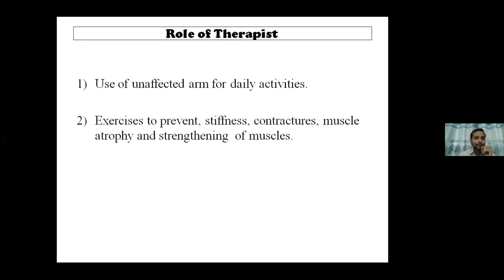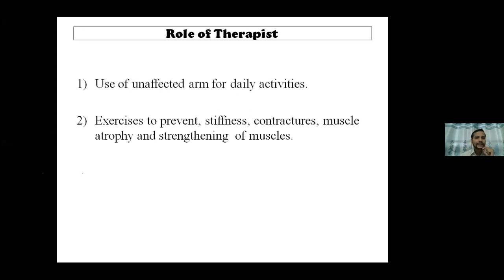Exercises are given to prevent stiffness, any contractures of the muscle, and to prevent muscle atrophy. The proper positions and movements are told to the patient. Along with that, when you get some strength, when you maintain some tone of the muscle after giving some exercises, you are supposed to strengthen the muscle activity.